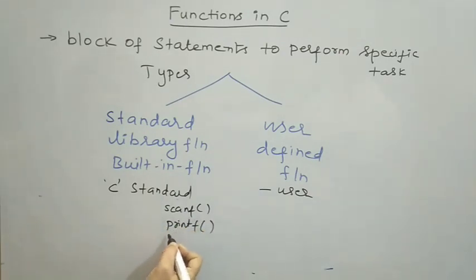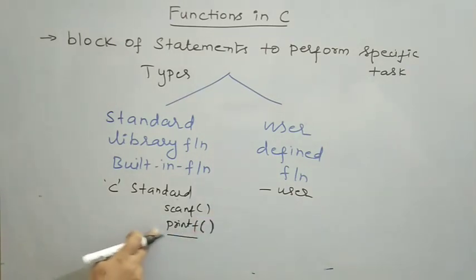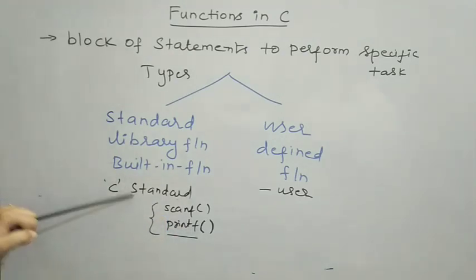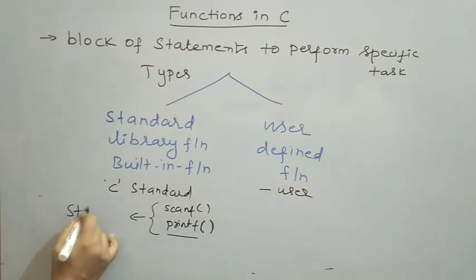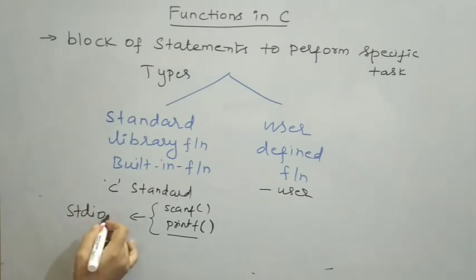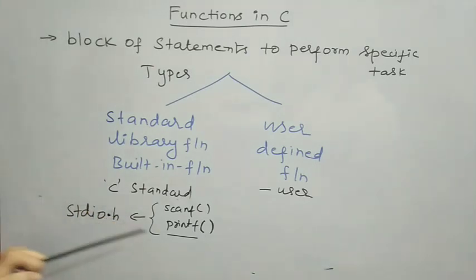Okay. So after an identifier, if I have a pair of open and close parentheses, then I can understand this as a function. These were all the inbuilt functions provided by the C standard. The function definition is included in stdio, that is standard input output dot h header file. Normally, the inbuilt functions are included within a header file. If I want to make use of the function, I can include the header file at the start of my C program, and then I can make use of the function.